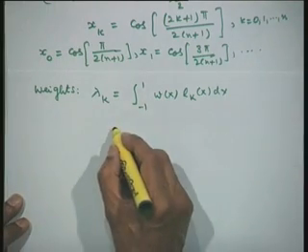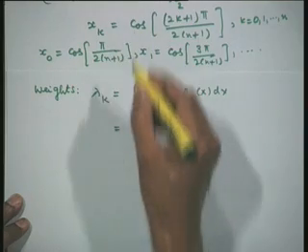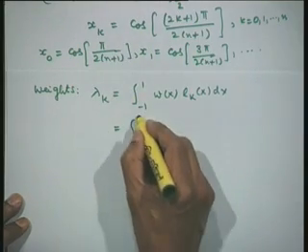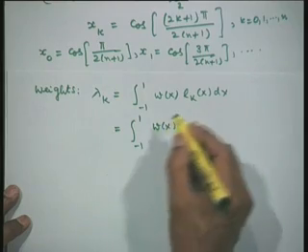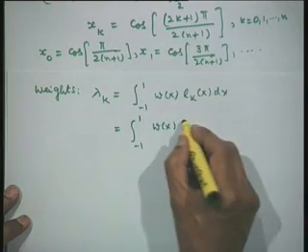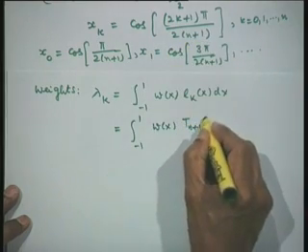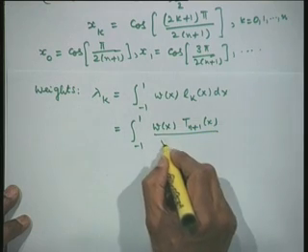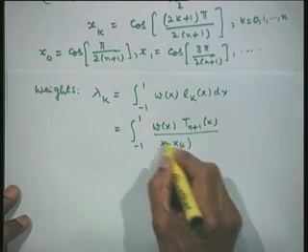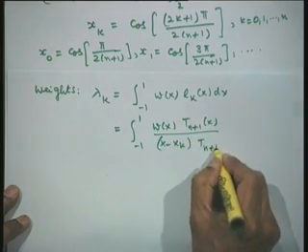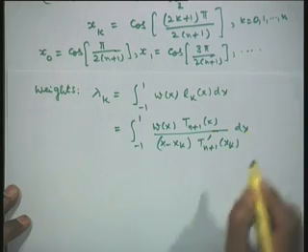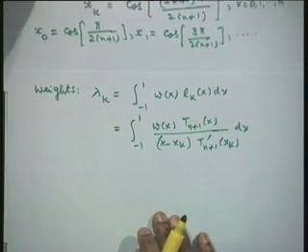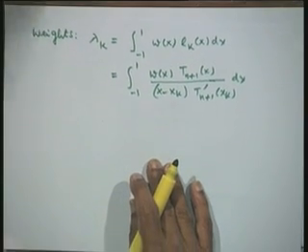An alternative form we have also written in terms of these orthogonal polynomials. So, that will be w(x), we have earlier used P n plus 1, but now it is T n plus 1 of x, divided by (x minus x k) into T n plus 1 prime of x at x k, dx. So, these will be the weights of this formula.